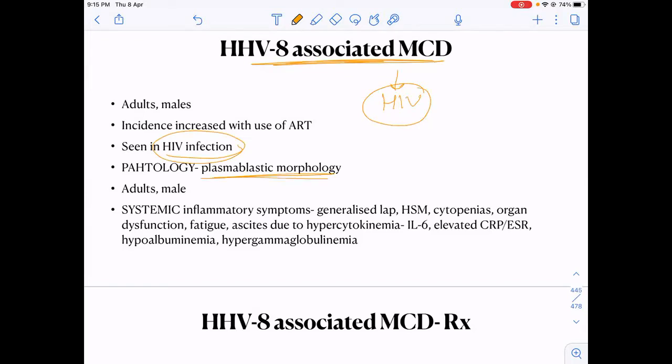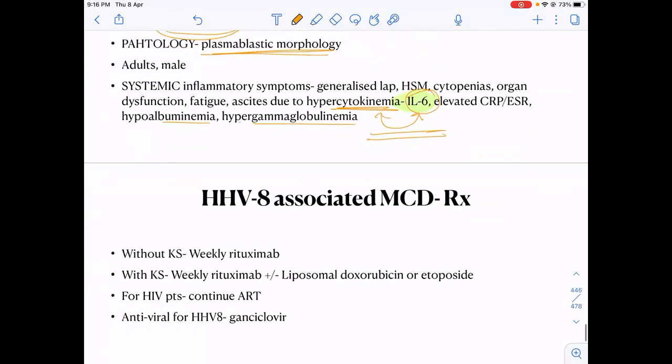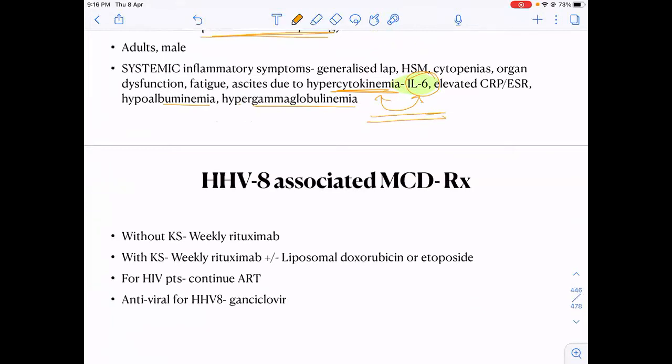On histopathology, it has a plasmablastic morphology. It will present with cytopenias, lots of nodes or organ involvement, and a huge cytokine storm because of IL-6, which you must know because of COVID. The patient will have low albumin, hypergammaglobulinemia, high CRP and high ESR.